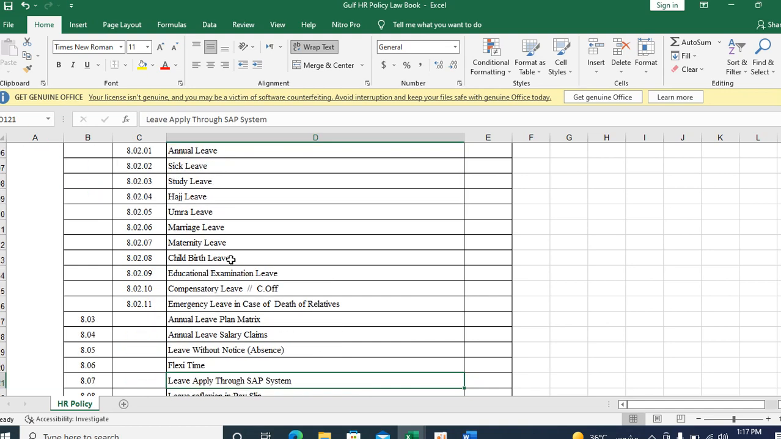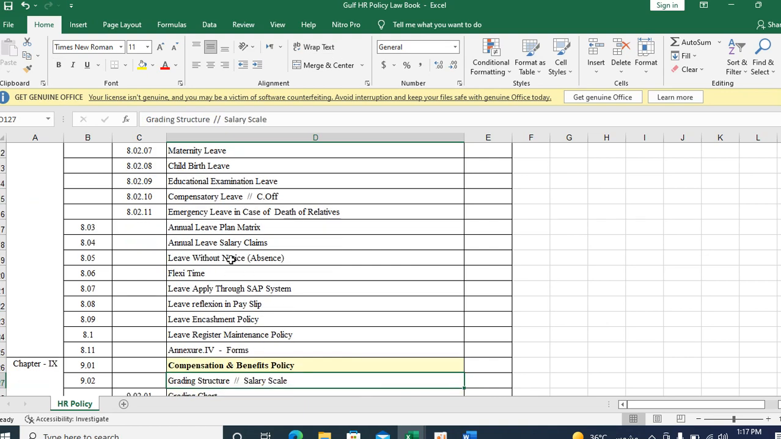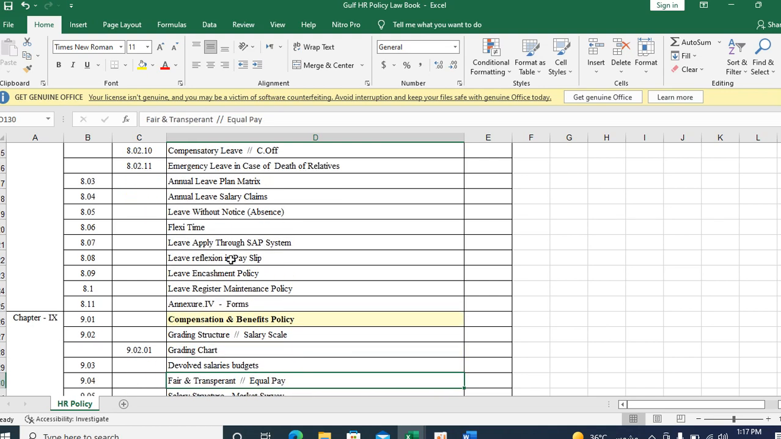There are a lot of leaves, such as compensatory leave and flexi time leave, applied through the system, and their reflection in the pay slip is very, very important. The leave register must be maintained, because it shows the opening balance, the availability during that year, and the balance as per usage, that is the closing balance. Then that closing balance will be reflected in the next year's opening balance.